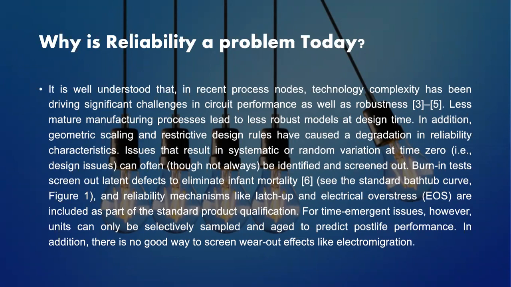For time-emergent issues, however, units can only be selectively sampled and used to predict post-life performance. In addition, there is no good way to screen wear-out effects like electromigration.